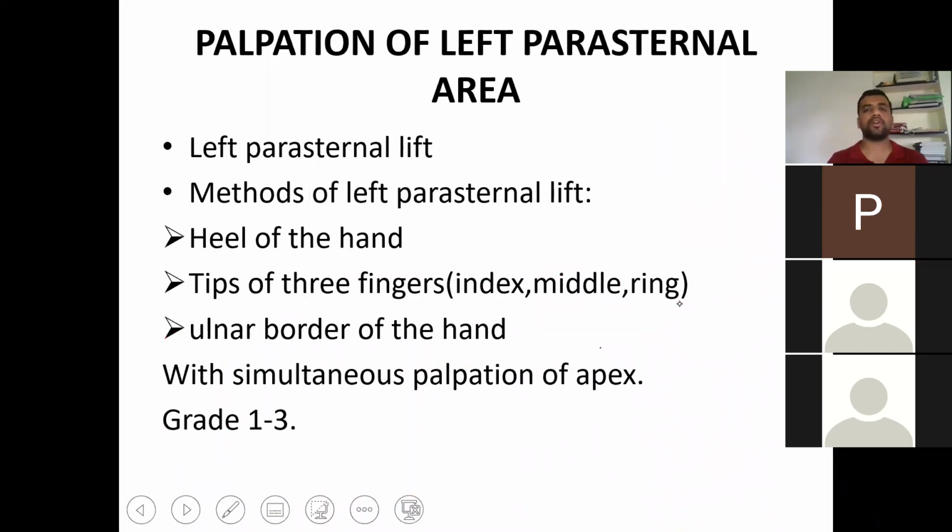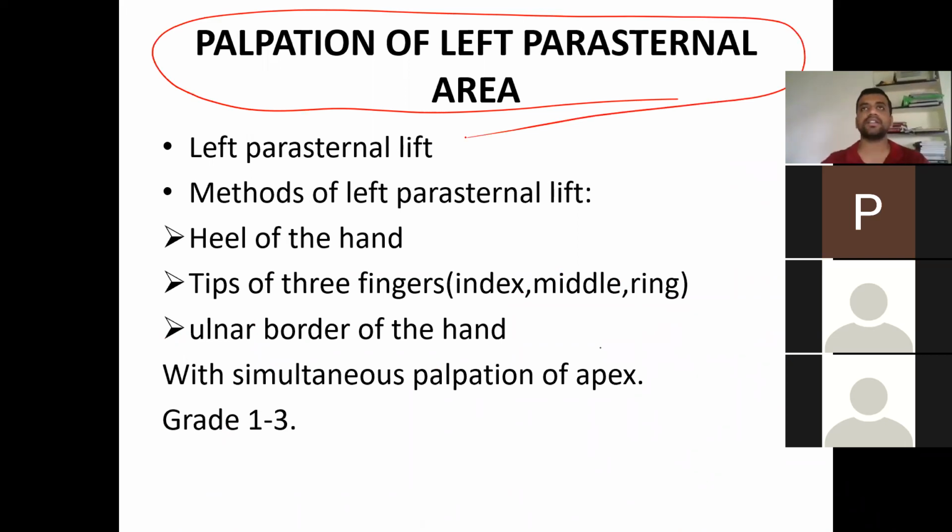This is one more area, everybody's favorite: how do you examine for parasternal heave, and they will ask you to demonstrate. We have grade 1, grade 2 and grade 3. As we previously saw in two images, you put the heel of the hand on the left parasternal area and examine. They don't expect you to know which conditions cause grade 1, grade 2 and grade 3; that is for postgraduate level. You can just say that in right-sided pathological conditions, right-sided cardiac involvement,